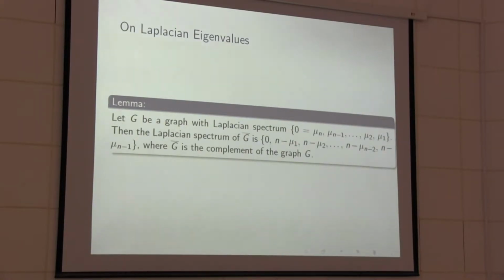Basically here we use this theorem: for G with Laplacian spectrum mu n to mu1, the Laplacian spectrum of G bar, the complement graph of G, is 0, n minus mu1, n minus mu2, up to n minus mu n minus 1. This is the spectrum of G bar, the complement graph of G.